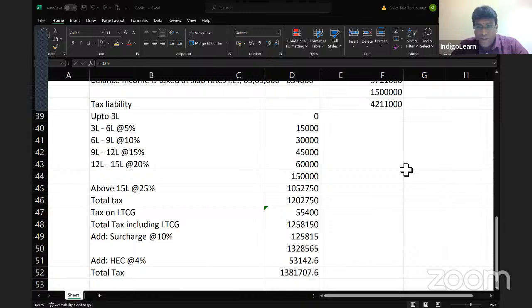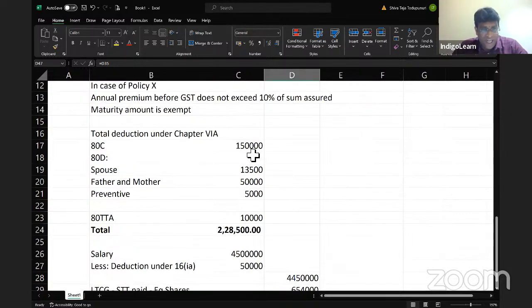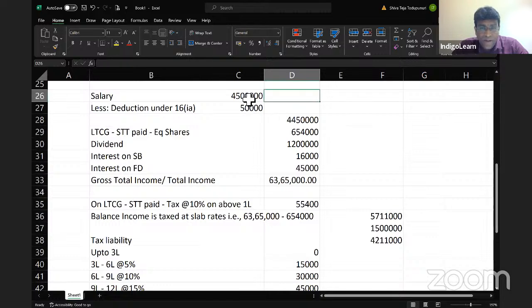Let's cross check, my dear friends. Hold on. Are all the numbers captured perfectly? Let's recheck once again. Salary of 45 lakhs. From that 45 lakhs, we have taken standard deduction of 50,000. So it is 44,50,000.